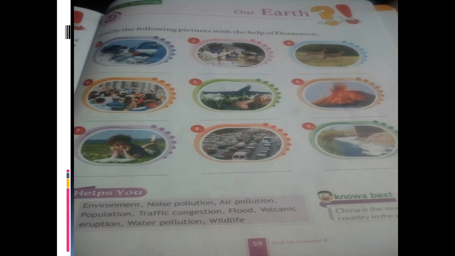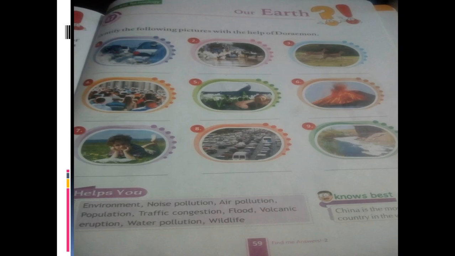Okay, so this page is just about the inventors and inventions. The next page is about the different pollution in our atmosphere, right? As we know, there is noise pollution, water pollution, air pollution, right? Traffic congestion means lots of traffic on the road. Sometimes somebody comes by the wrong side and they all choke up the whole road, right? So that is called traffic congestion.